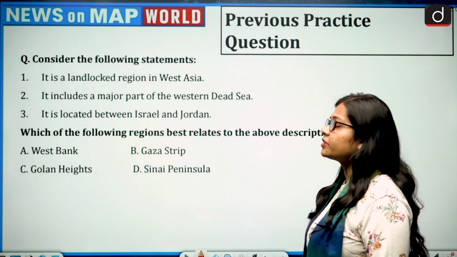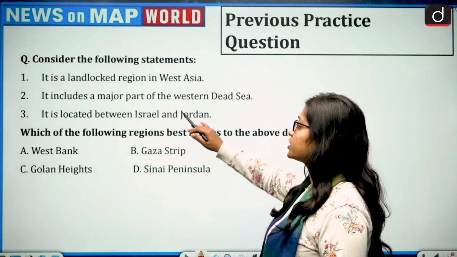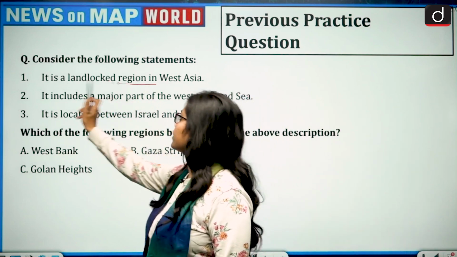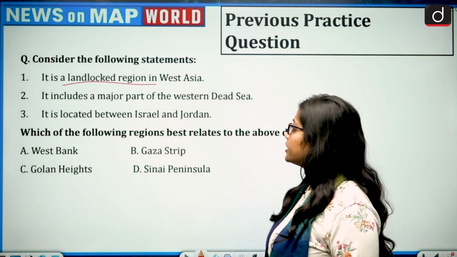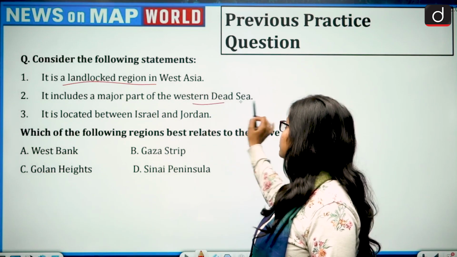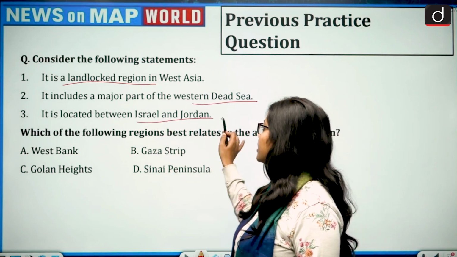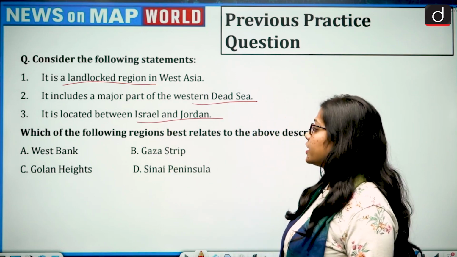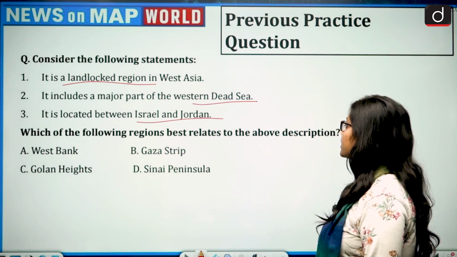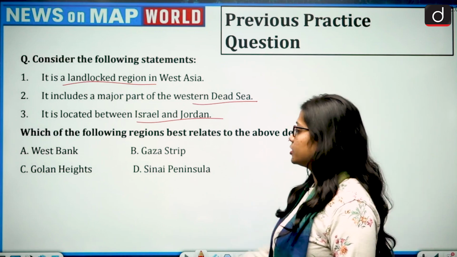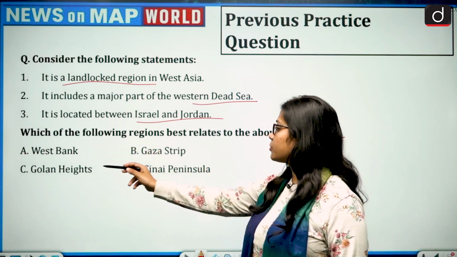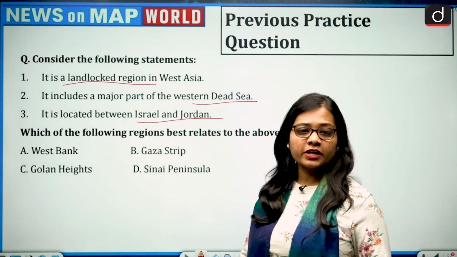Consider the following statements. There are three statements given. First, it is a landlocked region in West Asia. Second, it includes a major part of the Western Dead Sea. And third, it is located between Israel and Jordan. Then, which of the following regions best relates to the above description? West Bank, Gaza Strip, Golan Heights or Sinai Peninsula?